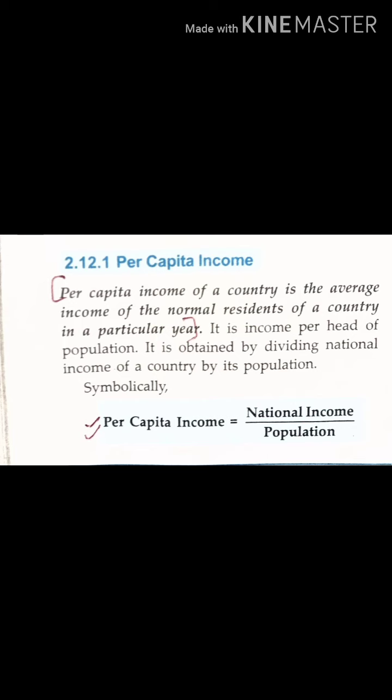Now how we will calculate per capita income, that is national income upon total number of population. So whatever national income we have for one particular year, total national income upon total number of population in the country. So that way we will find out the average income per person. Now when we say average income per person, that is per capita income. Okay, once again I'll read out the meaning of per capita income. Per capita income of a country is the average income of the normal residents of a country in a particular year.